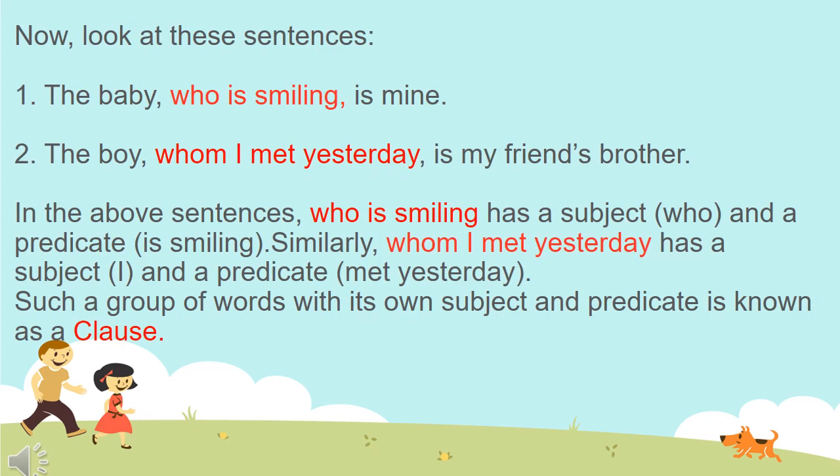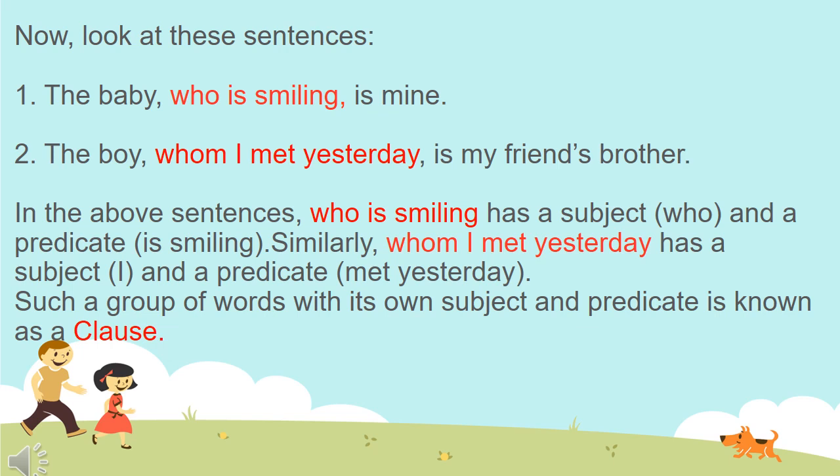Now students, look at these sentences. Sentence number 1: the baby who is smiling is mine. Now sentence number 2: the boy whom I met yesterday is my friend's brother. I am reading it once again. Sentence number 2: the boy whom I met yesterday is my friend's brother.